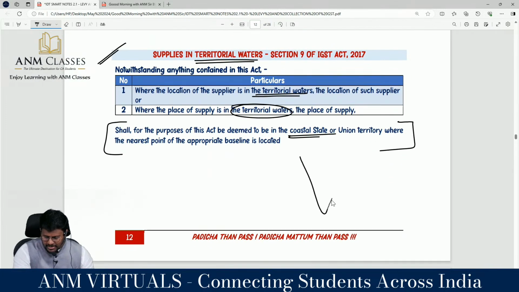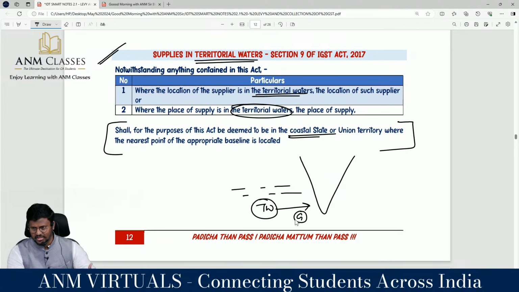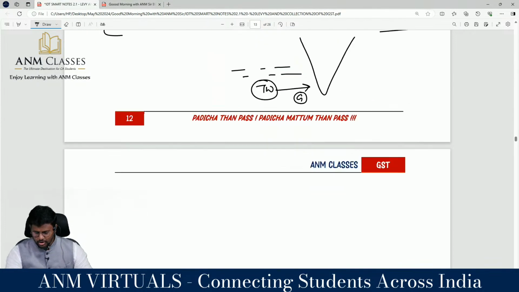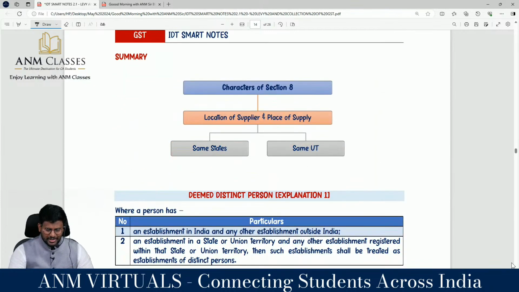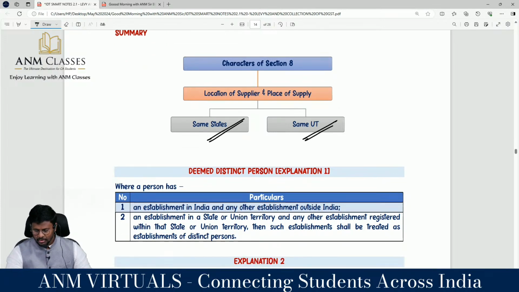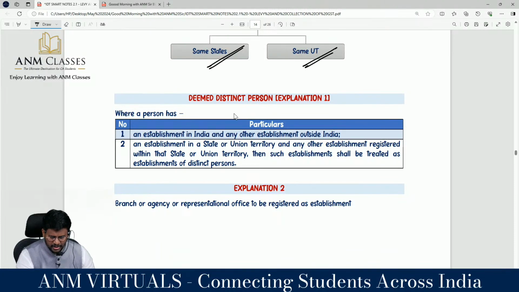For example, I may be supplying from the inner water, territorial water, correct? Nearest to this territorial water, Goa is the nearest coastal state. Then the location of the supplier or the place of supply should be adopted as Goa, correct? This is what the provisions of section 9 are all about. So for section 8 there are two characters, correct? If the location of the supplier and the place of supply are in the same state or same union territory, it should be treated as intrastate. So we are having explanation 1 and 2 which deal with deemed distinct persons, correct?